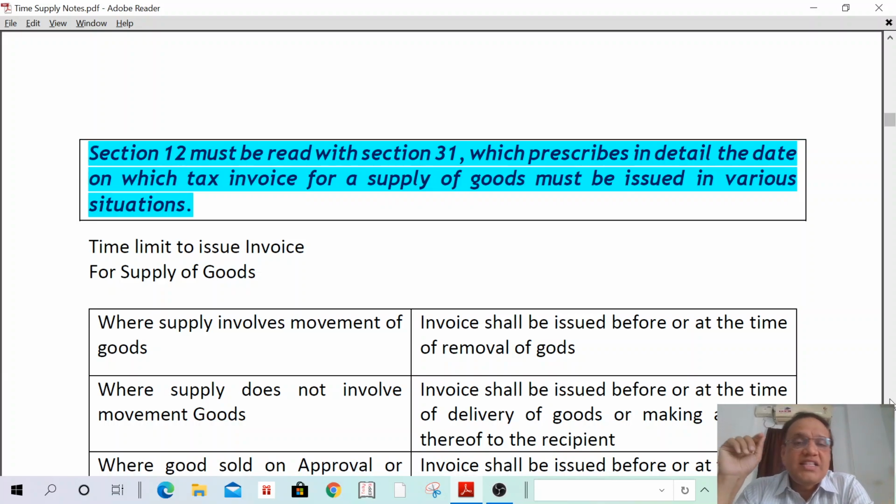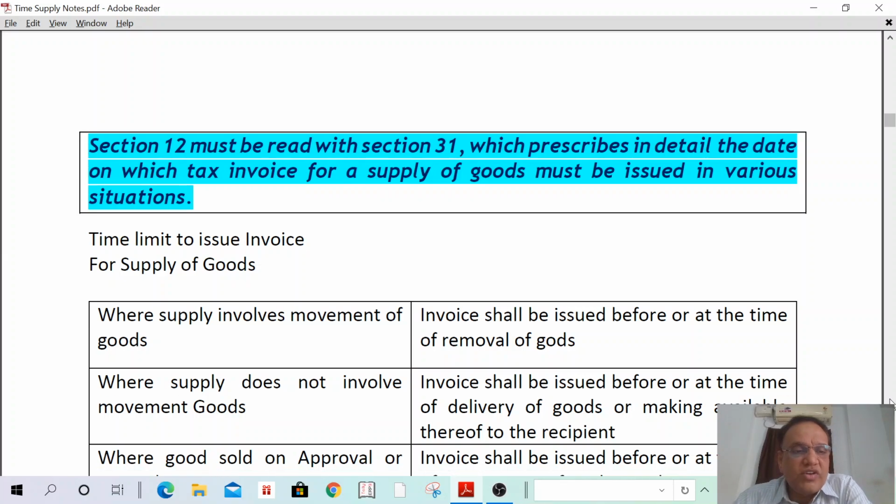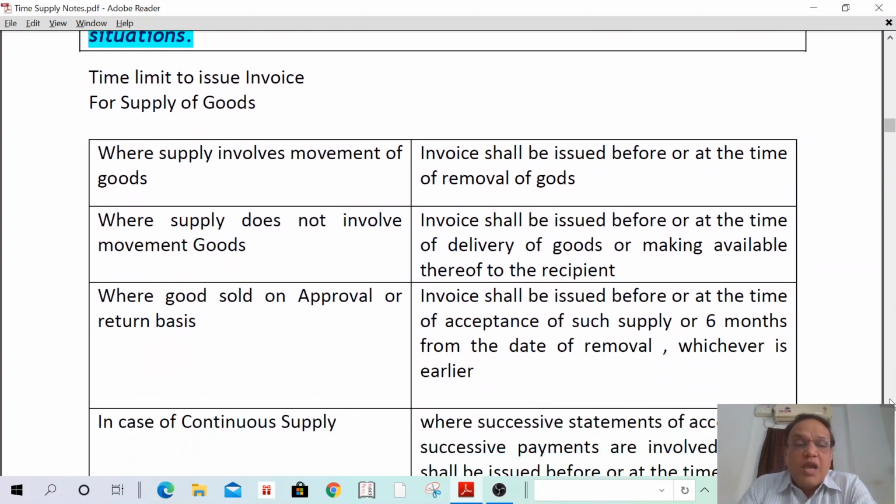Because what is the time of supply in case of supply of goods under forward charge? Time of issue, date of invoice or due date of invoice. Due date means time to issue invoice only, na? So for that you have to read section 31 also along with section 12. Then the time limit to issue invoice for supply of goods.